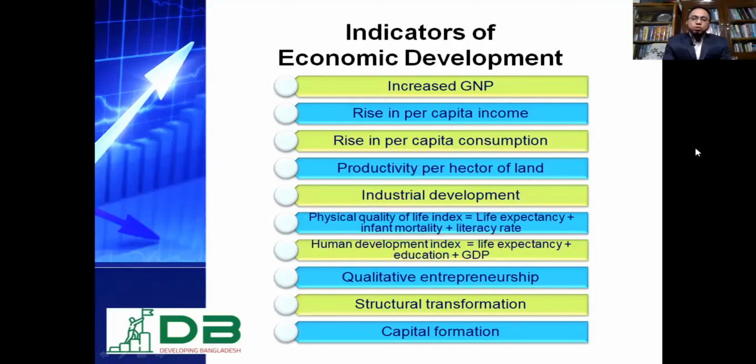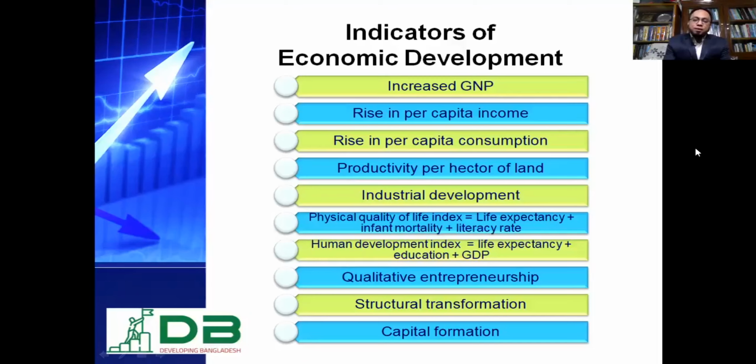If it is near zero, then we can say infant mortality rate is lower. And literacy rate, what percentage of people are literate in that particular country. Life expectancy should be higher, infant mortality rate should be lower, and literacy rate should be higher. So this combination reflects the physical quality of life index.